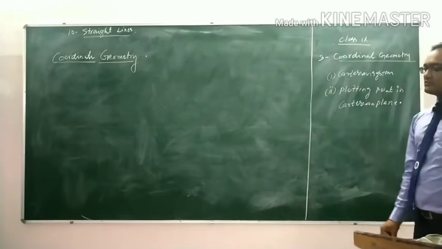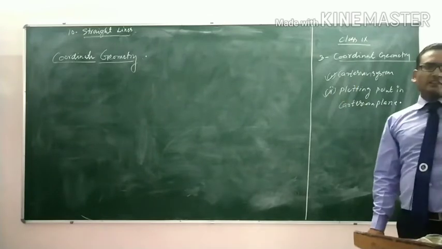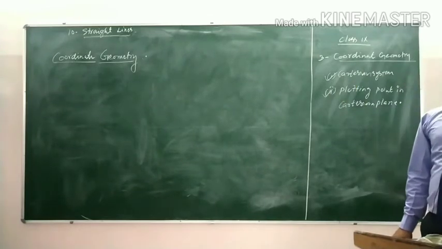You are familiar with the Cartesian system and plotting a point in a Cartesian plane, that means the coordinate of a point.